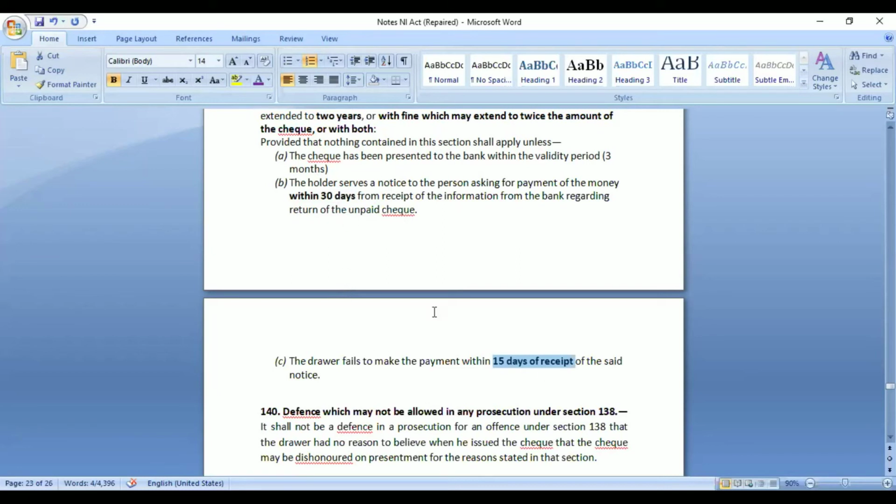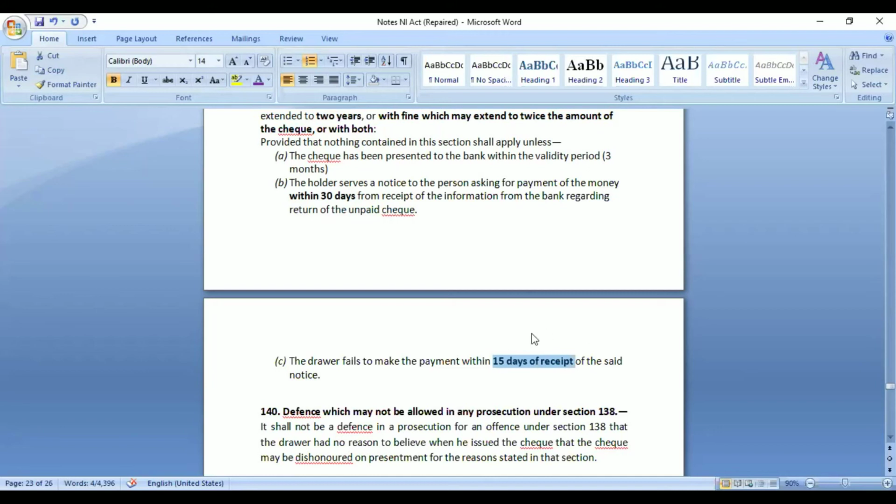If he completes all of these provisions, then we cannot say it is a check bounce case. The person will not go and file a case. Why? Because the person has already cleared the payment within the 15 days that were given. So before these 15 days, the person cannot go and file a case for check bounce. Why? Because the other person also has to be given a time limit to make the payment or do whatever he wants to do. So this is the condition.